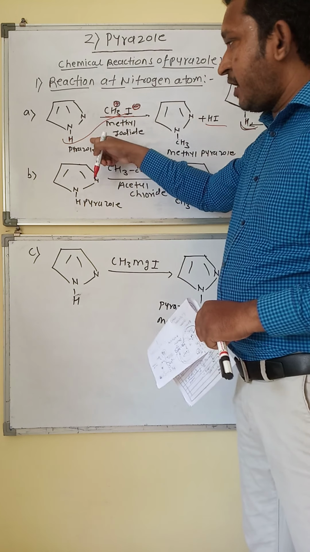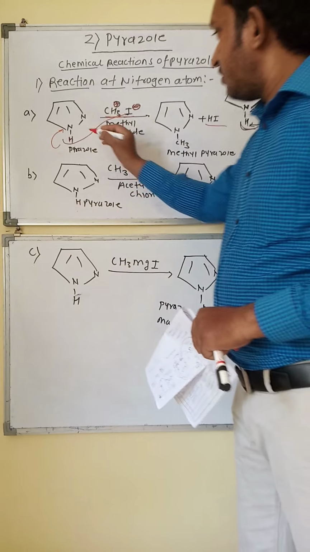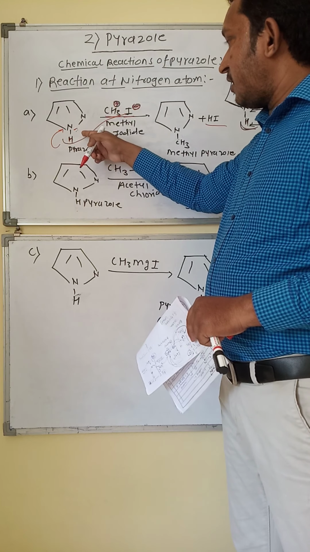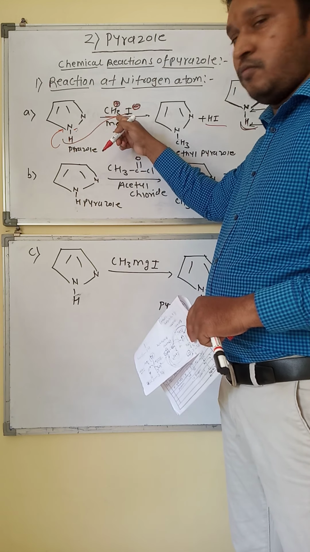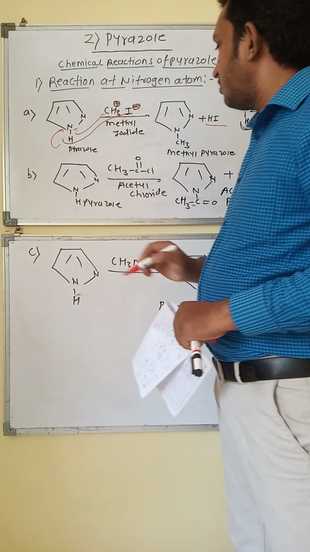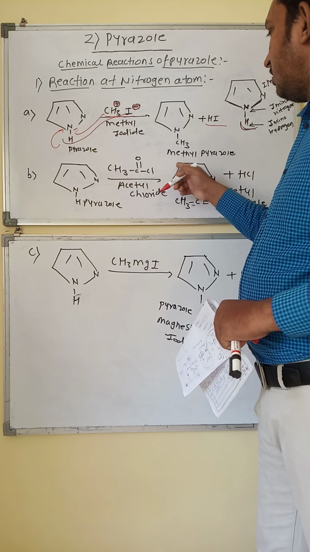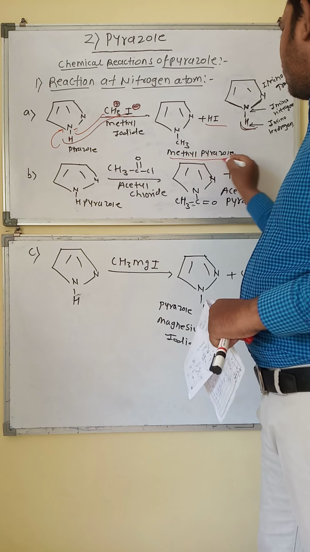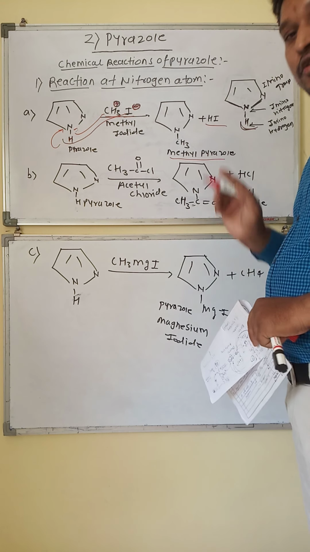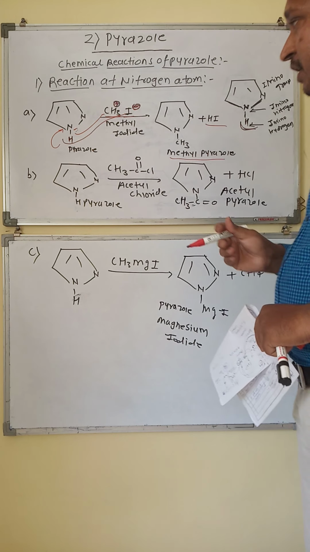Now this hydrogen gives the lone pair of electrons to the nitrogen atom, so that this nitrogen bears a lone pair of electrons and it can be attracted towards the CH3 positive, the electron deficient carbon atom. In this way we get methyl pyrazole. It is also called methylation or alkylation. This is about the reaction of methyl iodide with pyrazole.